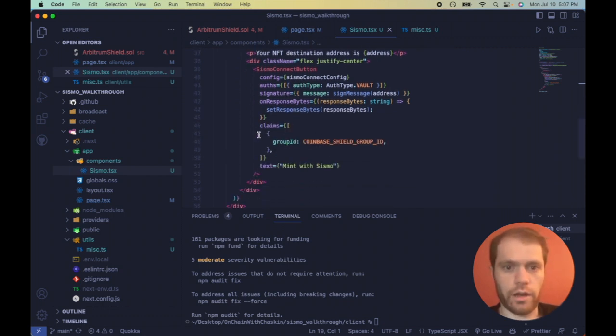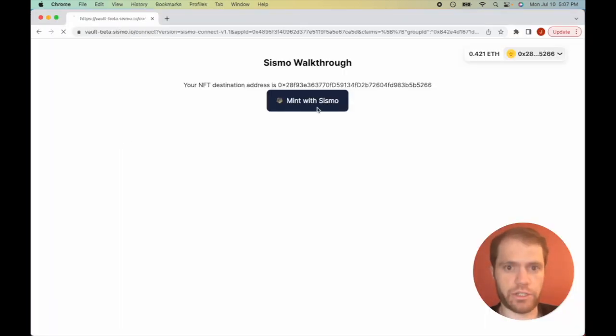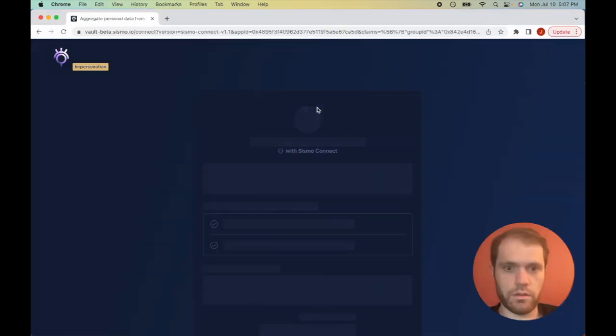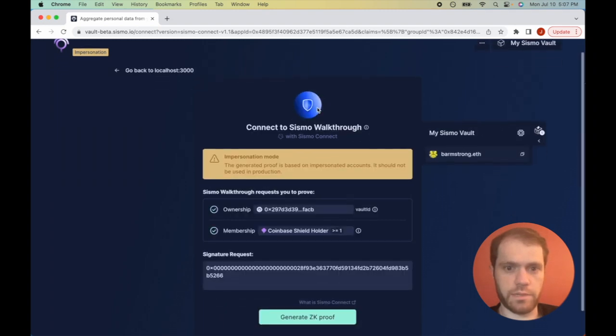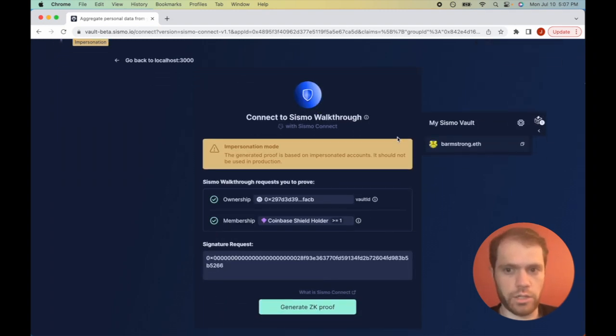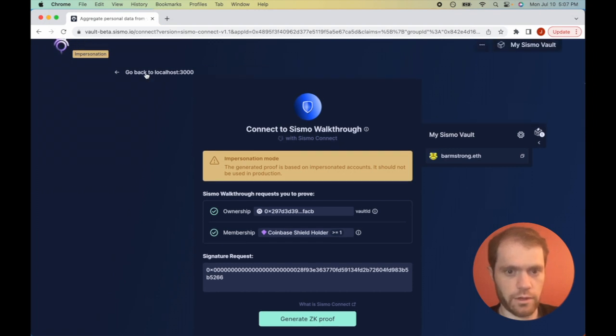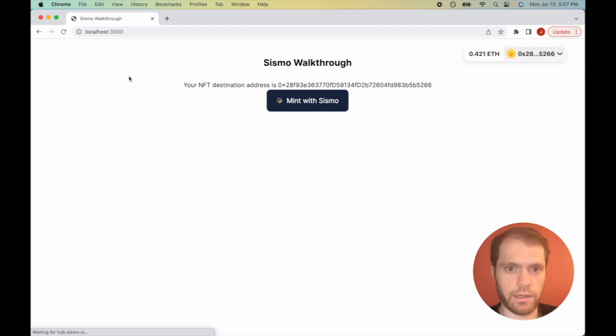Okay, all the error messages went away. That is good. Let's check on our front end to make sure everything's working. And it's redirecting us to this page, which is exactly what we want, showing we're impersonating Brian Armstrong. This is the name of our app, and Coinbase Shield holders is what we're checking for. Perfect.